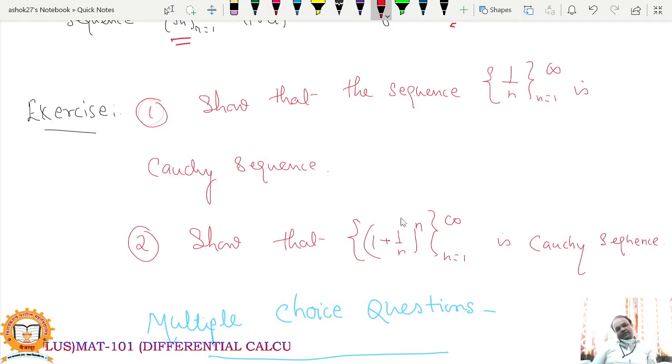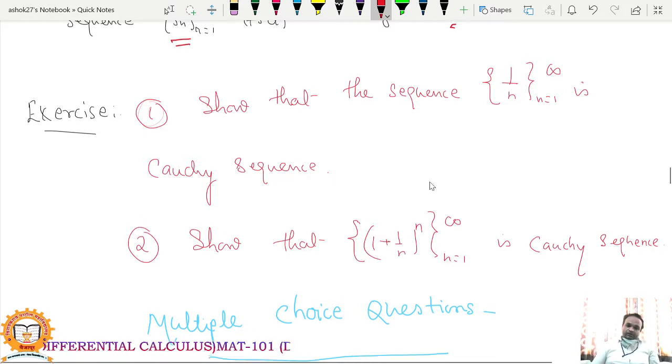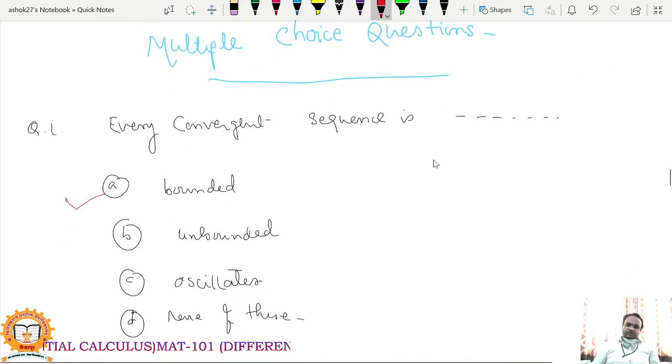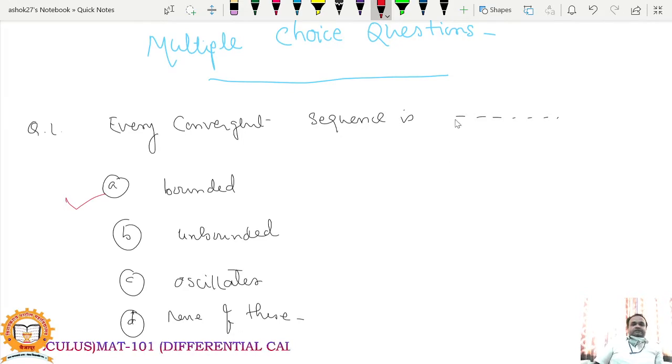Also you can observe that 1 plus 1 upon n raised to n, n varies from 1 to infinity, is a Cauchy sequence. So why are these two sequences Cauchy sequences? We have just seen every convergent sequence is a Cauchy sequence, and already we have seen 1 upon n is a convergent sequence and 1 plus 1 upon n raised to n is a convergent sequence, and therefore these two sequences will be Cauchy sequences. So there are some multiple choice questions on the chapter, that is, real sequences.